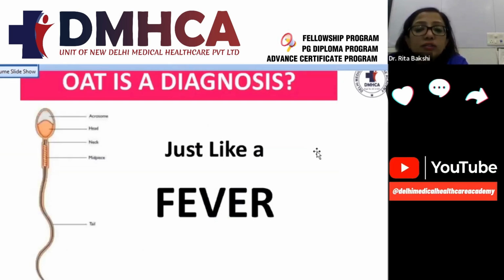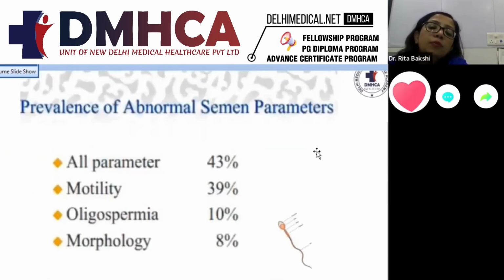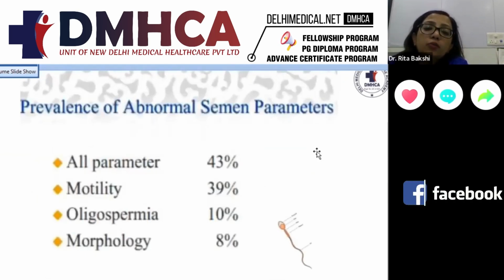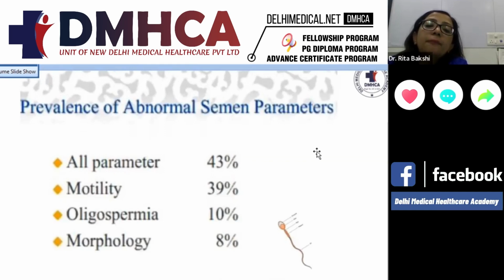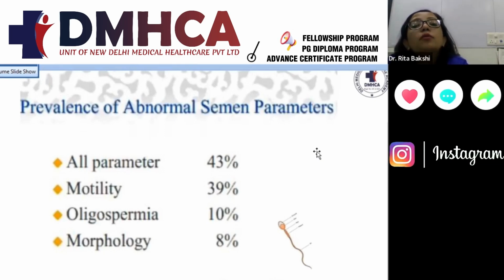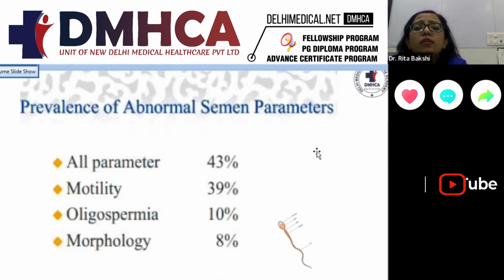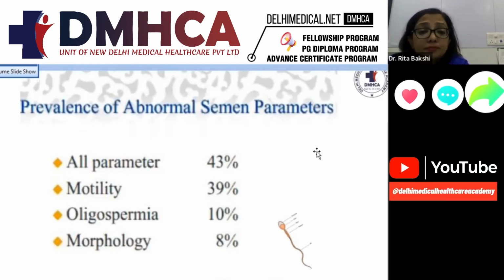Now coming to oligoasthenoteratozoospermia. It is a diagnosis, just like a fever, and in it there will be abnormal sperm parameters. All parameters will be abnormal in around 43%, motility only will be abnormal in 39%, there will be oligospermia alone in only around 10%, and morphology will be abnormal in around 8% of the population.